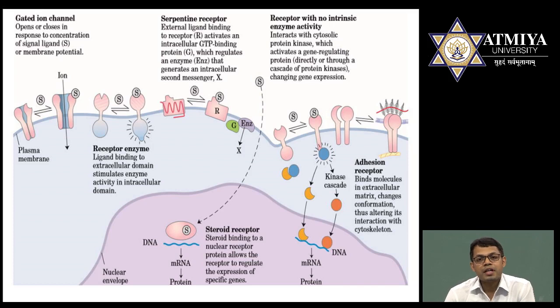The next is receptor enzymes. They are dimerized. As I have already explained, receptor enzymes are present separately on the membrane, but once a ligand binds, they dimerize, autophosphorylate and activate each other. The third one is the serpentine receptor, which is also known as the G protein coupled receptor. These receptors belong to the largest family, and later on I will explain in detail what a serpentine receptor is. You have to study serpentine receptors in detail separately. Then the fourth is the receptor with no intrinsic enzyme activity. This type of receptor I will also explain later on.